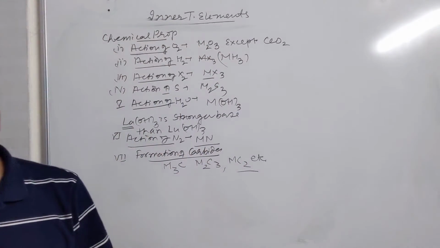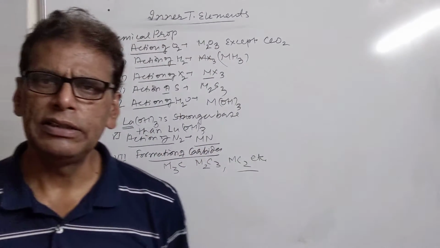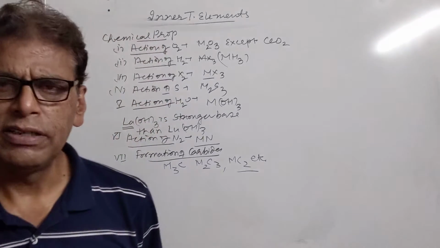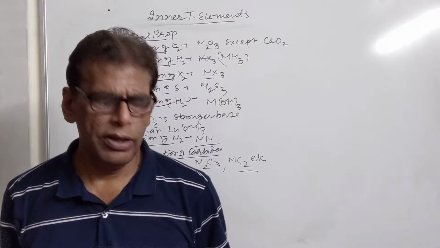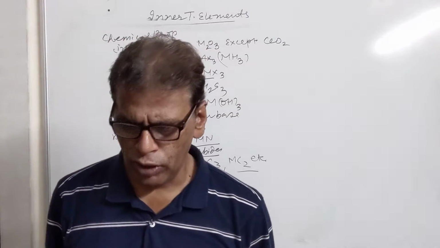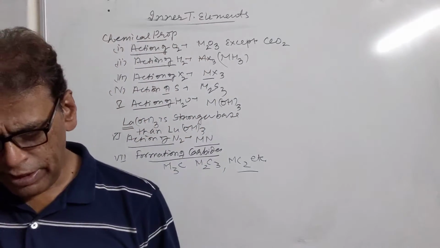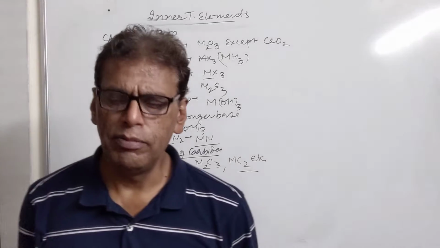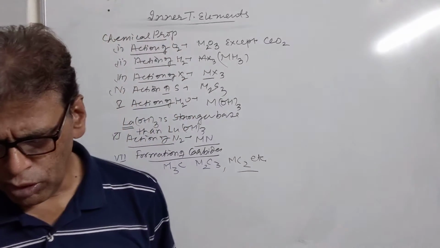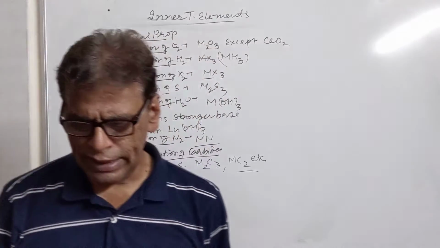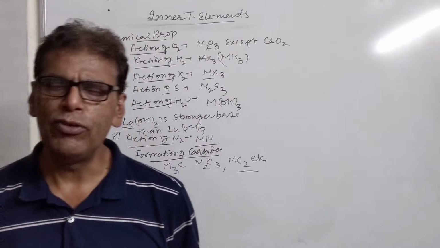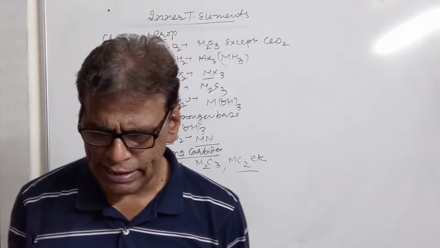Then the uses of the inner transition series: they are used in the preparation of alloys. They form a number of useful alloys. The addition of 3% mischmetal of lanthanoids to magnesium increases its strength and this alloy becomes very hard. It is used in the preparation of jet engines.